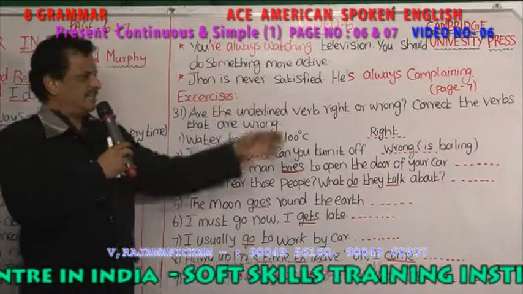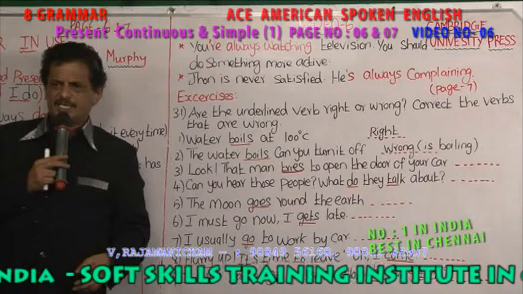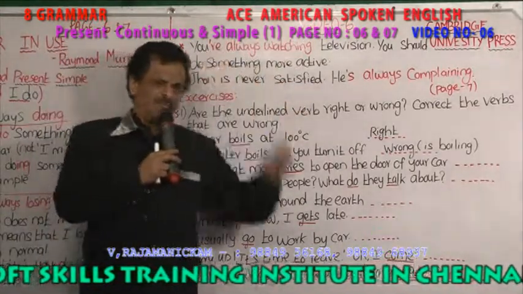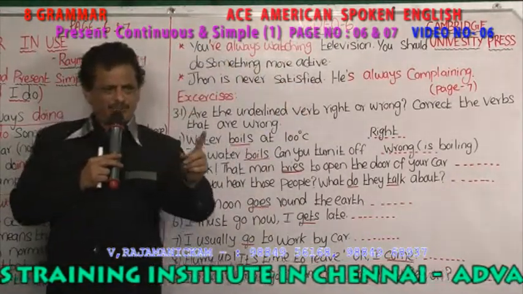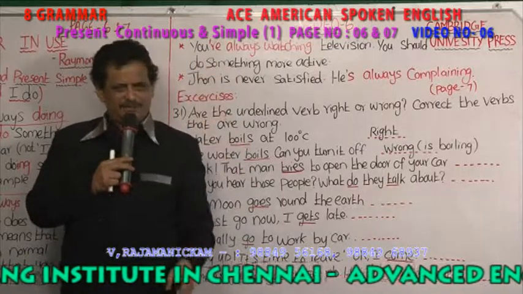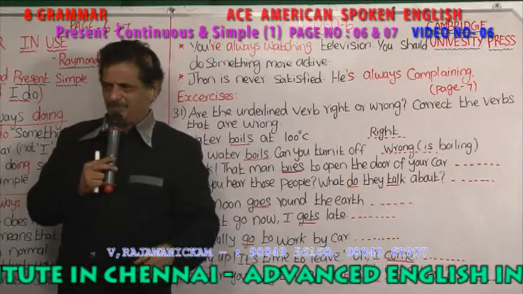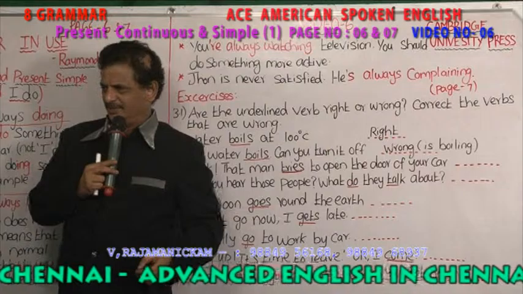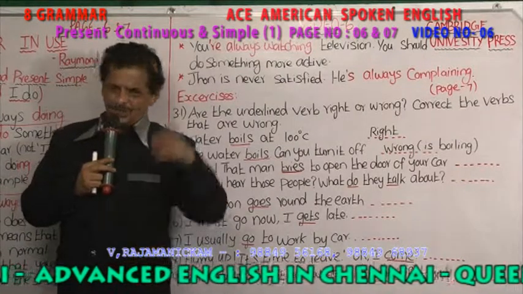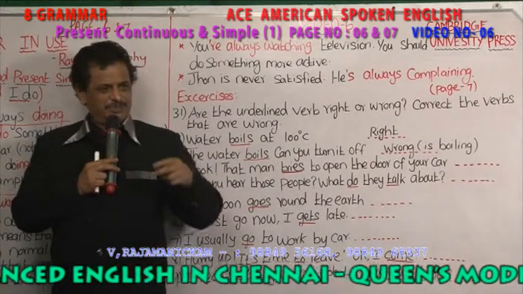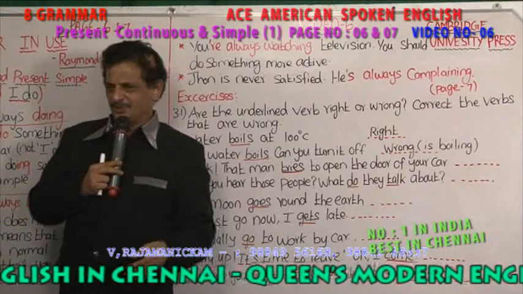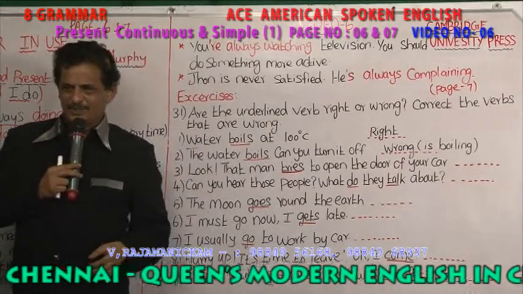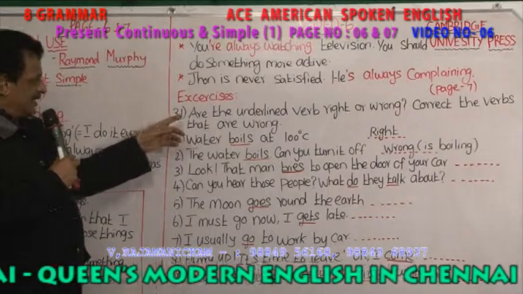John is never satisfied. He is always complaining. One person can complain 1 time or 2 times. Always complaining means what? Above normal. My father is always shouting at me. What do you mean by that? More than normal. Whenever you want to say something is more than normal, then you are using always verb plus ing. So exercises are there.